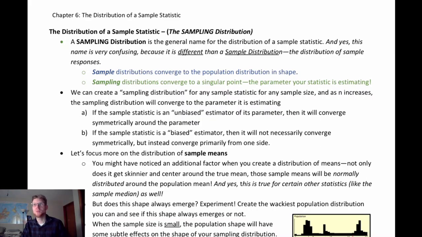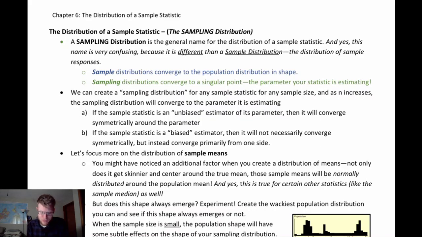Sample distributions are going to converge around the population distribution shape. Sampling distributions are going to converge around a single point if I take large samples. The larger the sample I take, the more the distribution of possible sample statistics should converge to whatever parameter it's trying to estimate. So these are two different terms that you should be really careful to distinguish when we're talking about each one.